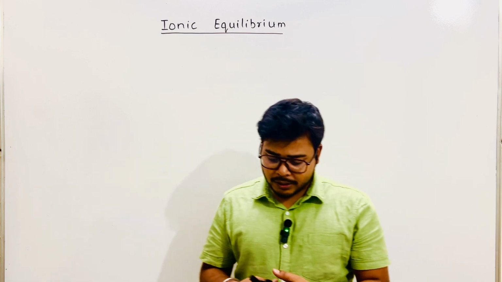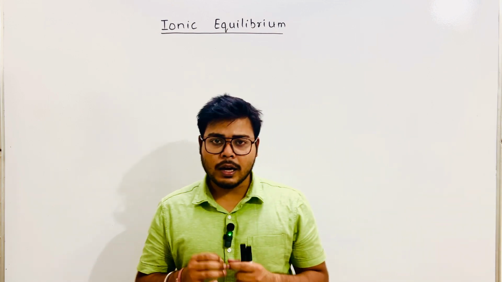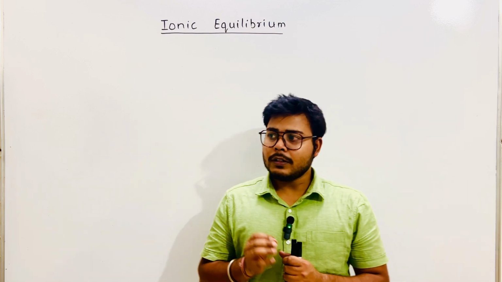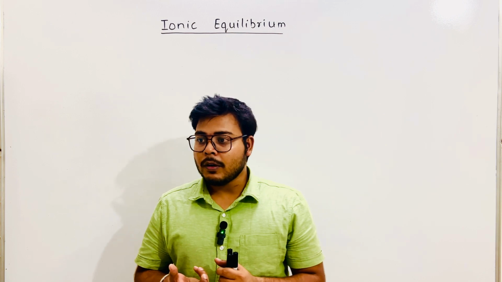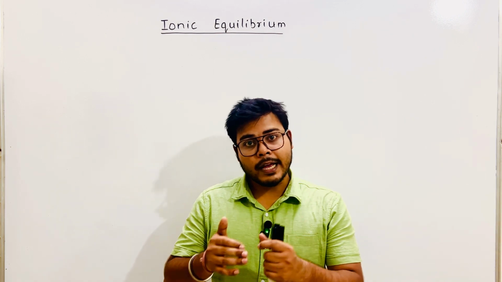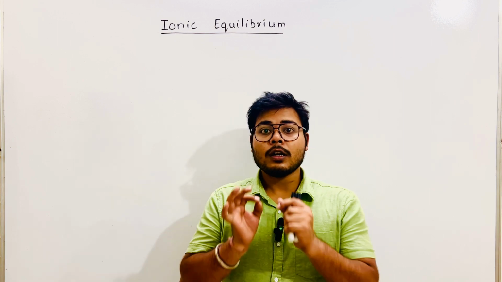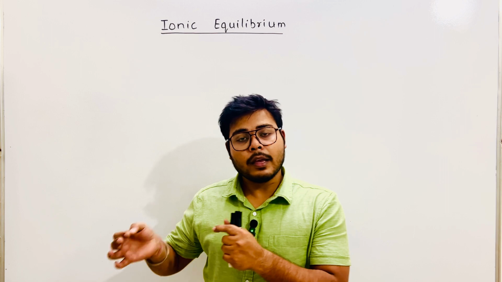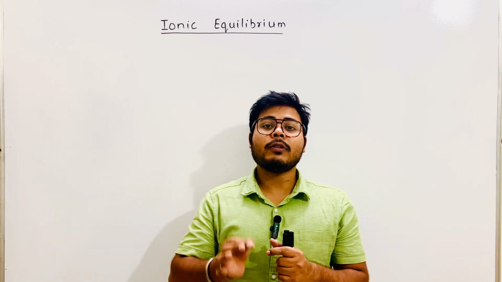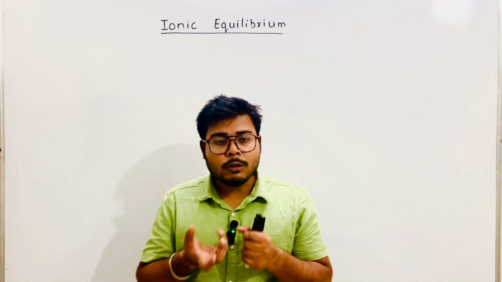As you can see, the chapter is ionic equilibrium. So what are we going to study in this topic? Just like we studied in chemical equilibrium, we know that every reaction achieves equilibrium. No reaction gets completed 100%. What is the meaning of equilibrium?